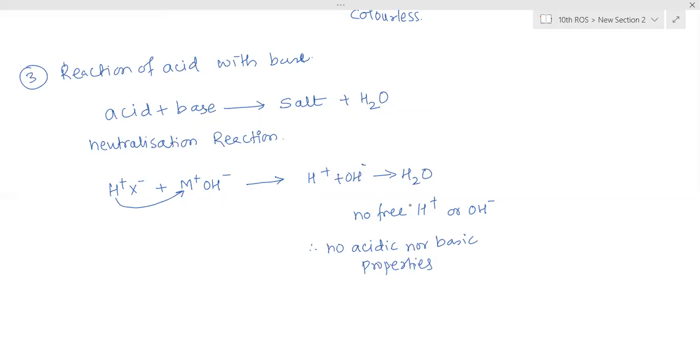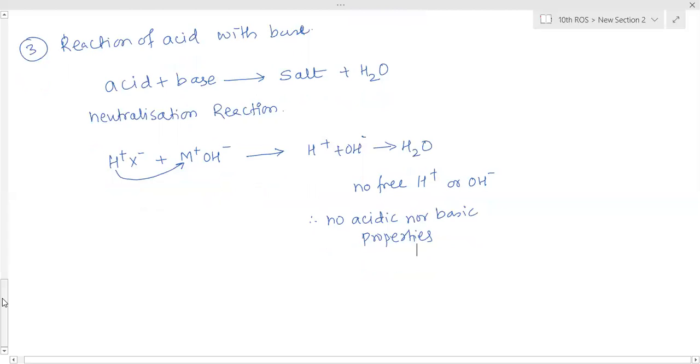There are salts which are basic in nature, and there are some salts which are acidic also. So we cannot say that formation of a salt is a neutralization reaction. Now how can we say whether salts are basic, acidic or neutral? It depends on the strength of the acid or base which combine together to form that particular salt. First write down this definition of neutralization, then I will explain the salt part.